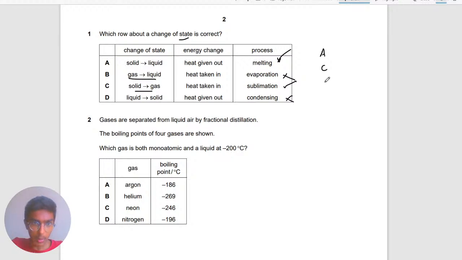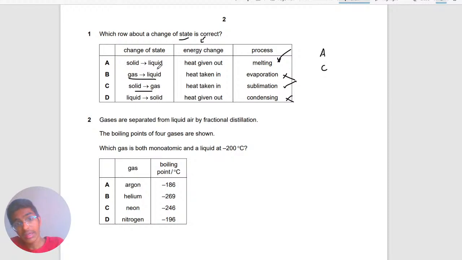Okay, so now we have a look at the energy change column. Solid to liquid: heat is not given out, heat is given in. For example, a sugar cube, or a better example, an ice cube, that I want to become a liquid.